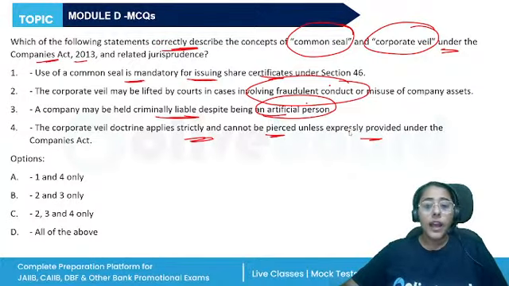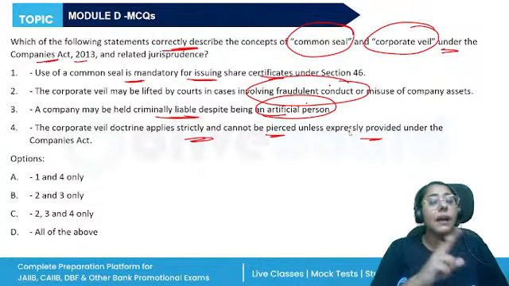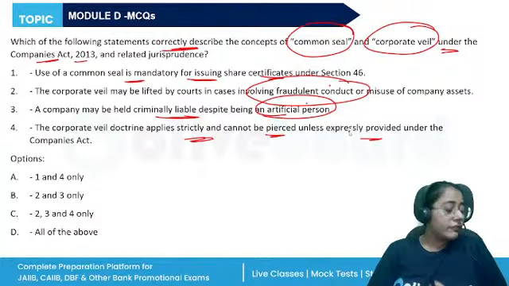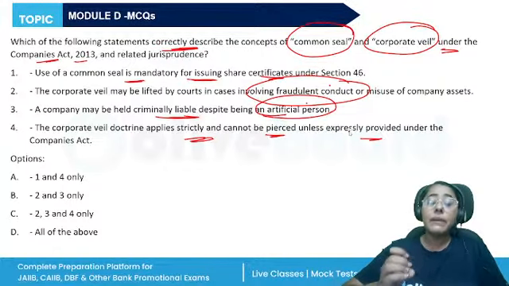A common seal used to be compulsory, but now this is amended. After the 2015 amendment, it is optional. So the first statement will be incorrect. Second, the corporate veil may be lifted.